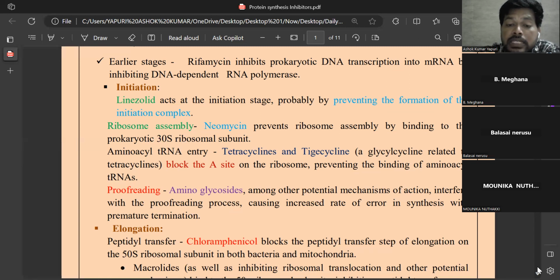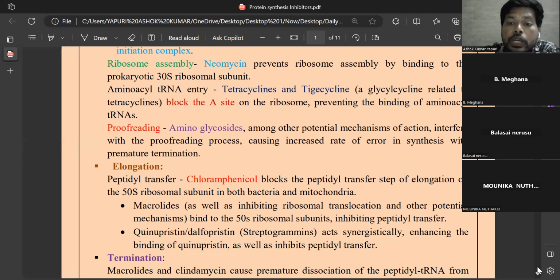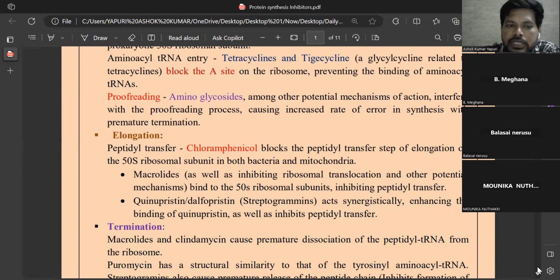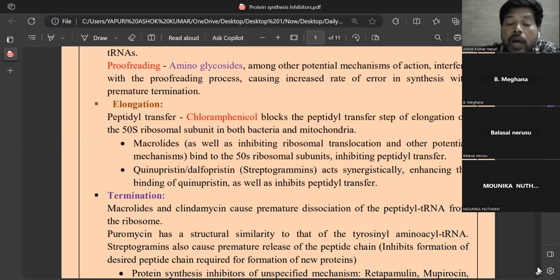So tetracyclines, and one example like tigecycline, block the A site and prevent the transfer of amino acids on the A site. And aminoglycosides cause misreading of the amino acid sequence and are responsible for false protein synthesis, that is not good for the protein synthesis in the bacterium.